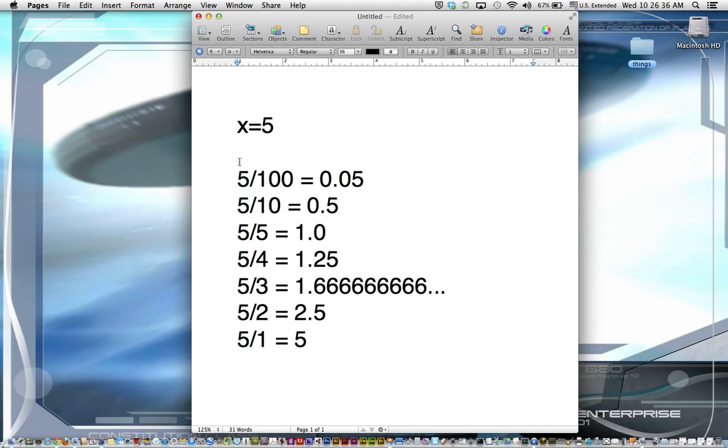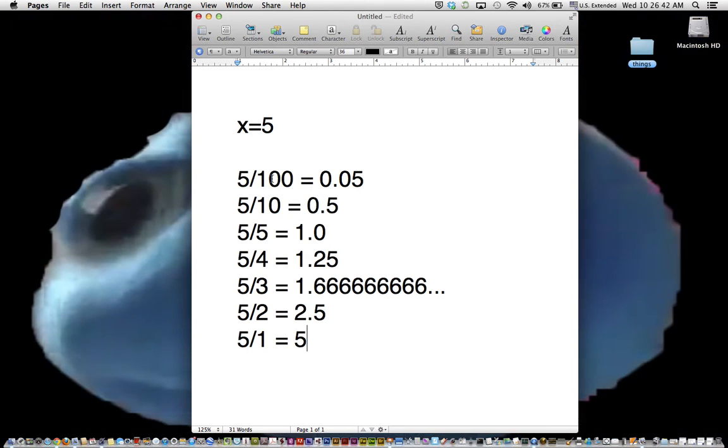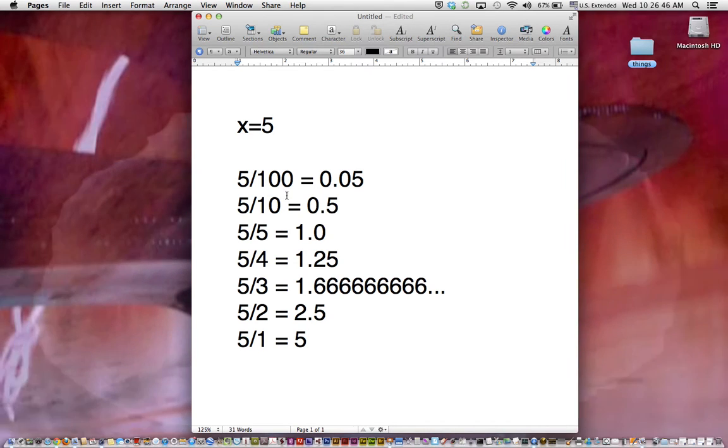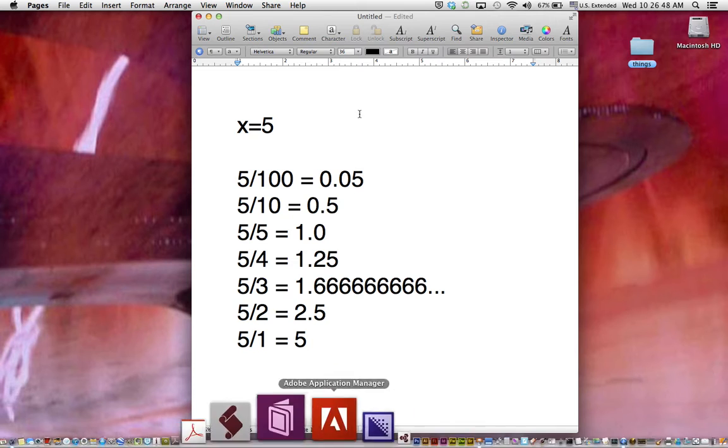That's obvious. You may have been noticing that as our divisor gets smaller, the answer gets bigger.